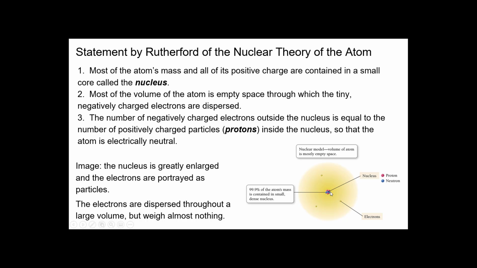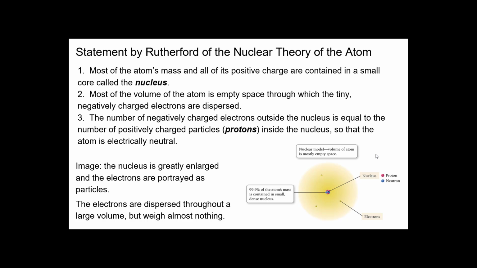So everything is concentrated in this one little part, even though the atom is way bigger than what is in the center. He called this the nucleus, and he decided that protons were, we haven't really discussed neutrons yet, but protons were in the center, and they created most of the mass for this atom.